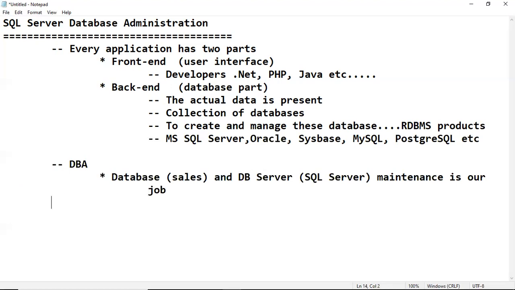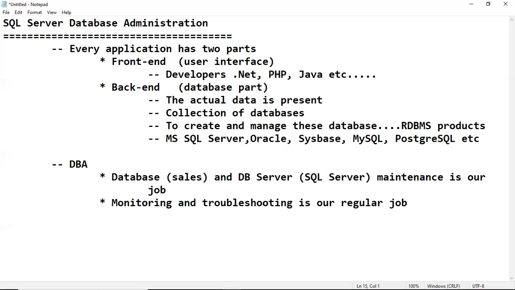Our job is maintenance. As part of maintenance, regularly we have to monitor the servers and the databases. If any issues are there, we have to troubleshoot those problems. Monitoring and troubleshooting are our regular jobs.